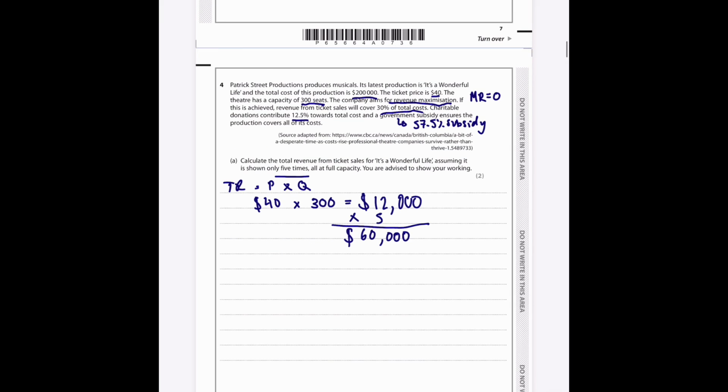The amount that needs to be covered is the ticket revenue from ticket sales, 30%, and 12.5% for the charitable donations. So 100% minus 30% minus 12.5% is equal to, I believe, the 57.5% which I mentioned earlier.